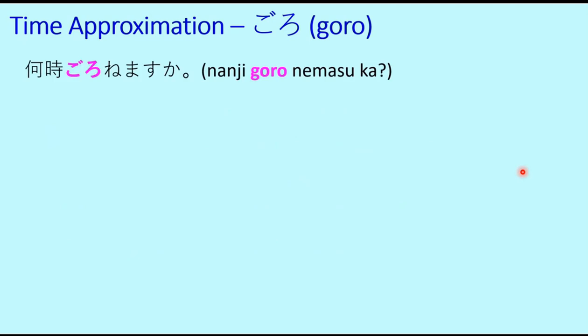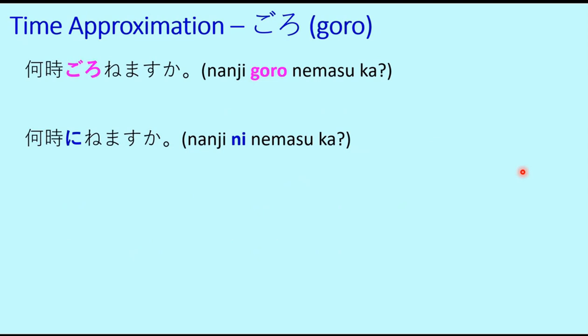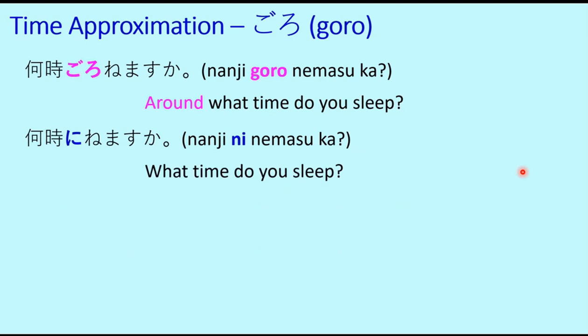Nanji goro nemasu ka? Nanji ni nemasu ka? Nanji ni nemasu ka we have learned earlier, which means at what time do you sleep? But when we say nanji goro nemasu ka, that is, we replace the ni particle with the adverb goro, then it becomes around what time do you sleep? So this is around. And nanji ni nemasu ka means what time do you sleep? So this is the difference between an exact value and an approximate value.